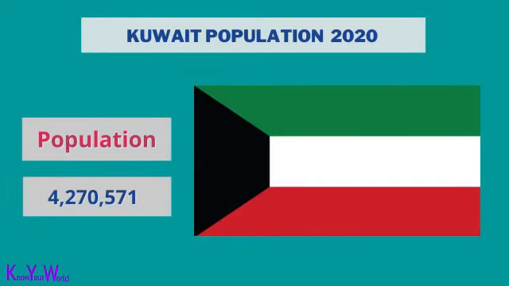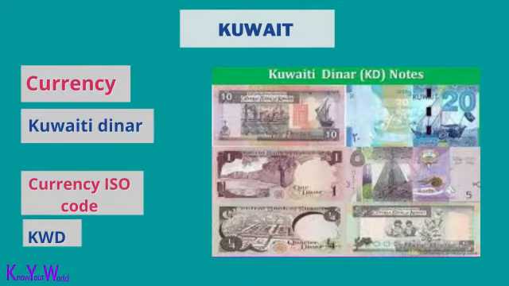Kuwait's population is 4,270,571. The capital of Kuwait is Kuwait City. The currency of Kuwait is the Kuwaiti dinar. The ISO currency code is KWD.